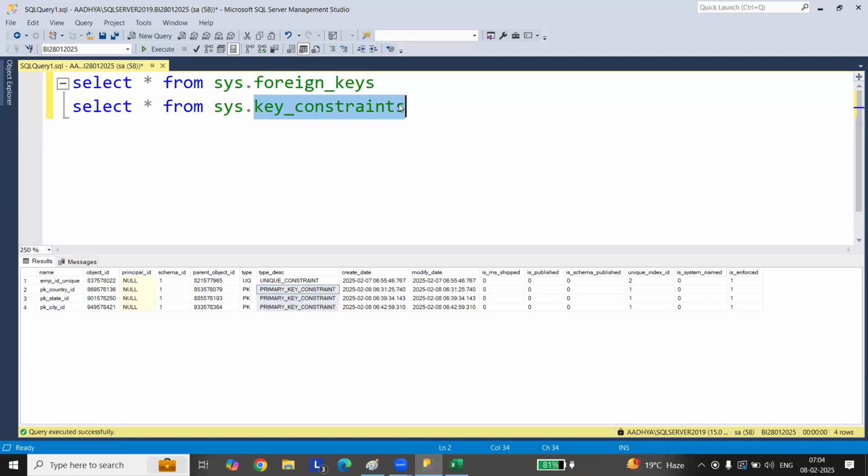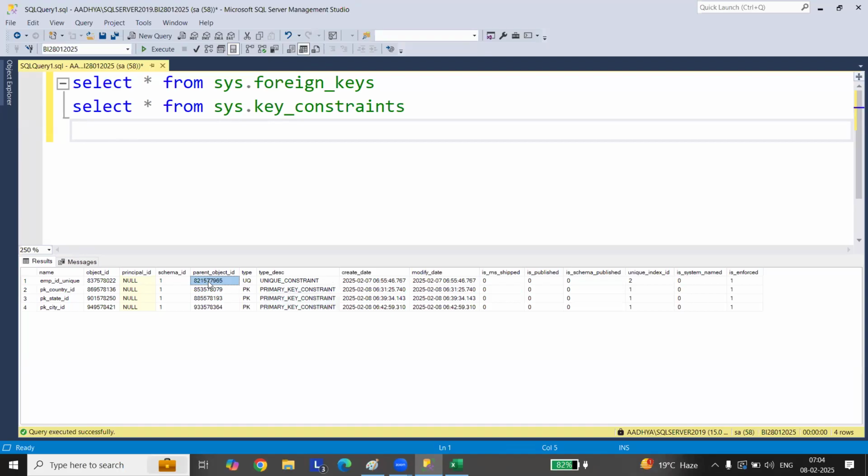You have created these on some parent object, and the parent object ID refers to the table object ID.